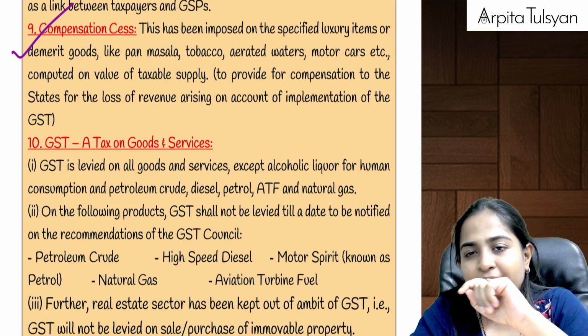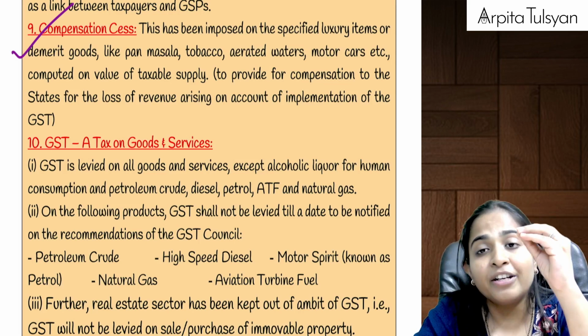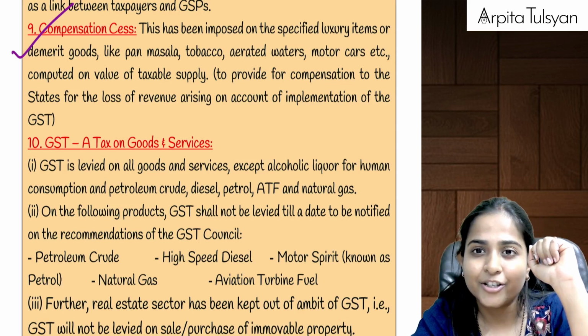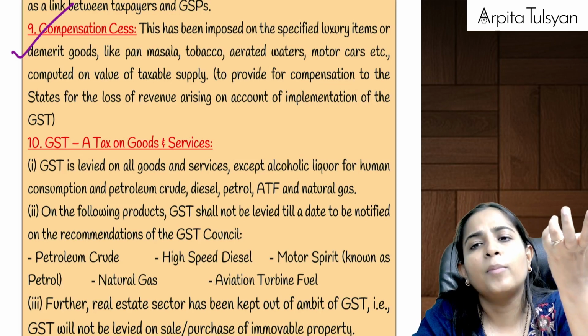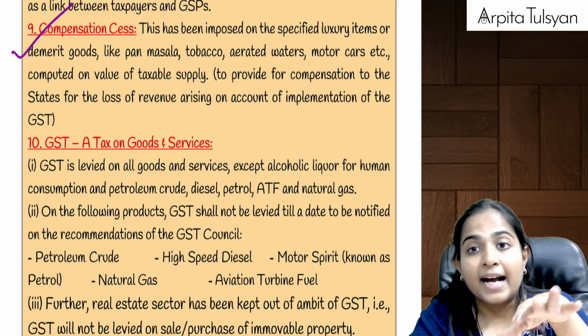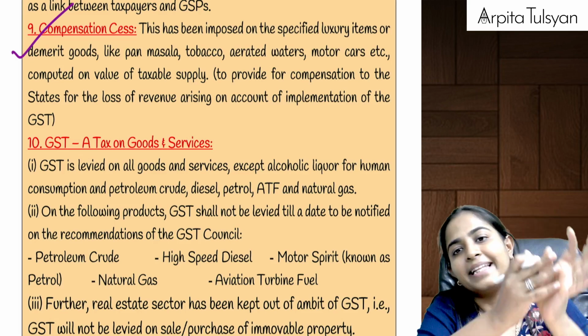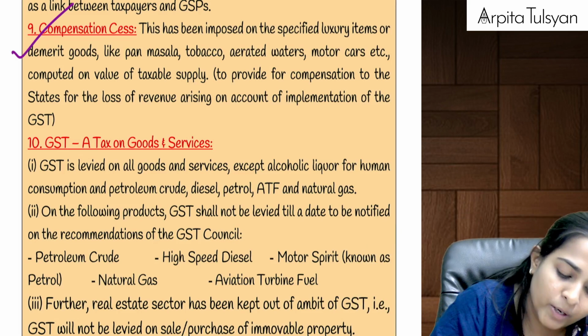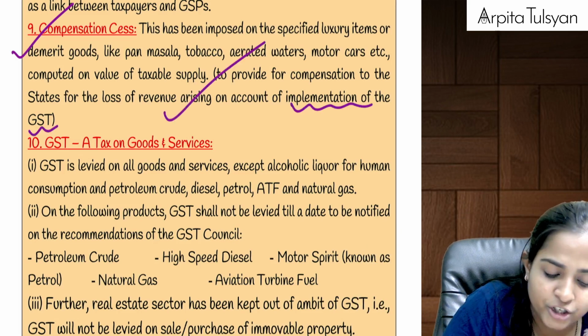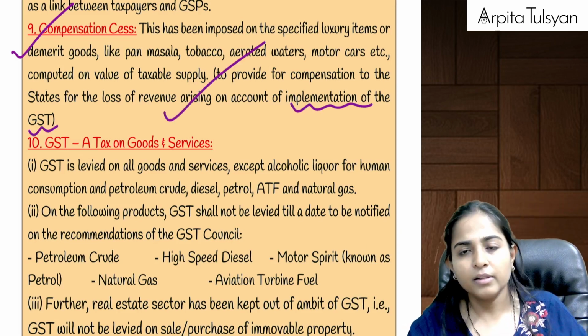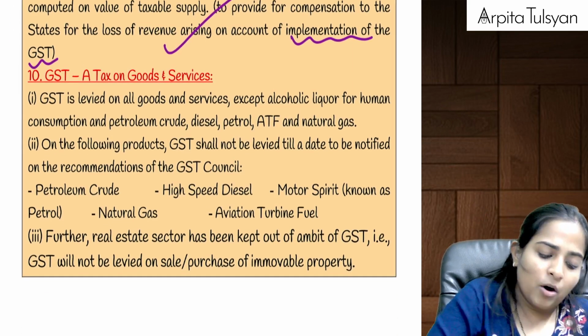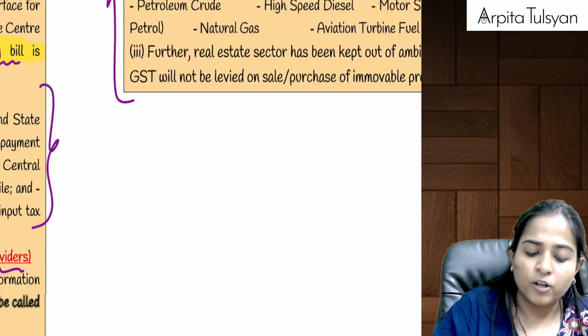The state government will suffer the loss of revenue. So the state government says that we want some compensation. The central government says, okay, no problem, we will collect a new tax called GST compensation cess, and that will be paid to the respective state who has suffered the loss due to implementation of GST. Understanding this? Yes.